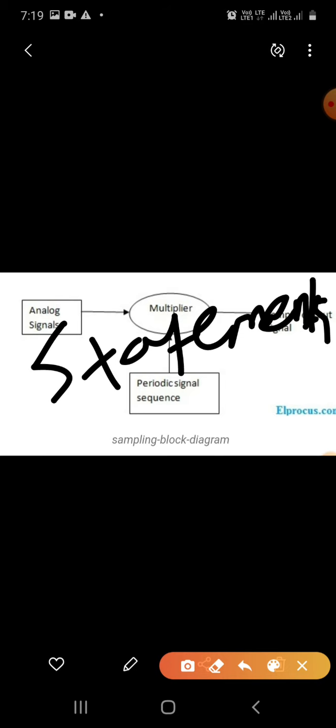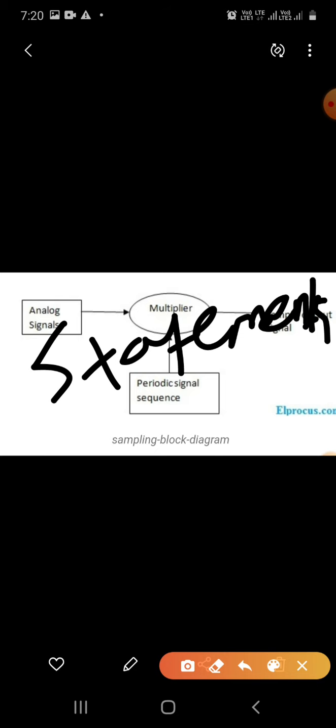You can tell that the sampling theorem states that a continuous form of a time invariant signal can be represented in the discrete form of a signal with the help of samples, and the sampled signal can be recovered to the original form when the sampling signal frequency Fs is greater than or equal to the input signal frequency FM.